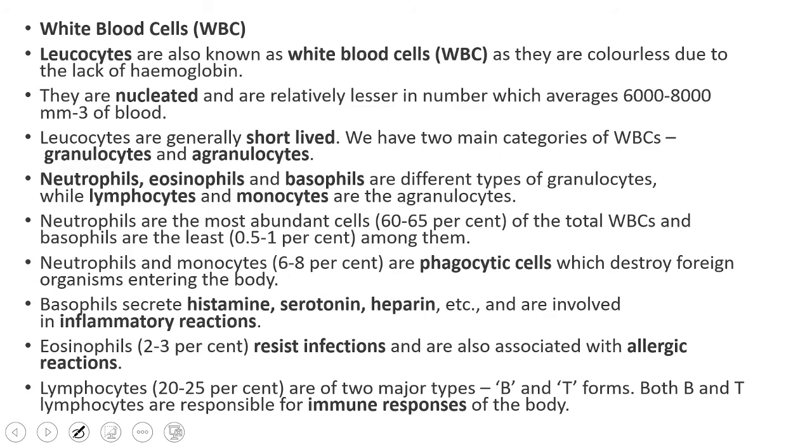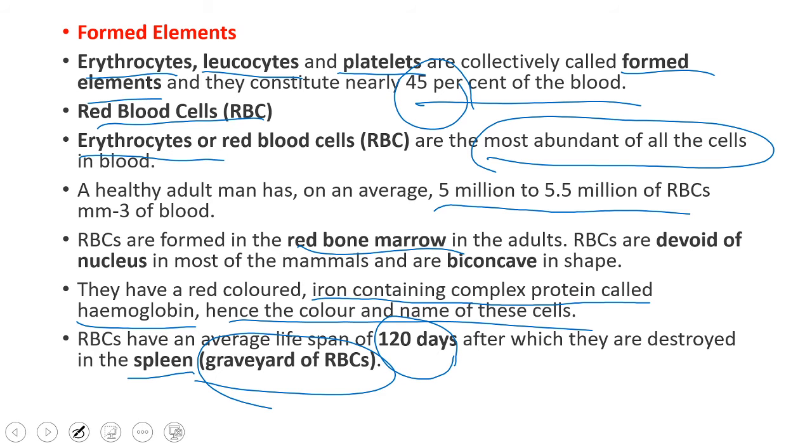WBC are also called leukocytes, and they are colorless as they do not have the pigment hemoglobin, and they are nucleated. And one more point, RBC don't have any nucleus. There are some exceptions, where some organisms have nucleated RBC. Fetuses, like newborn babies, have nucleated RBC. Snakes, birds, reptiles have nucleated RBC, and even camels also have nucleated RBC. This is an exceptional case.